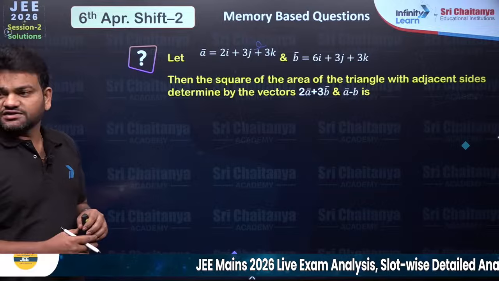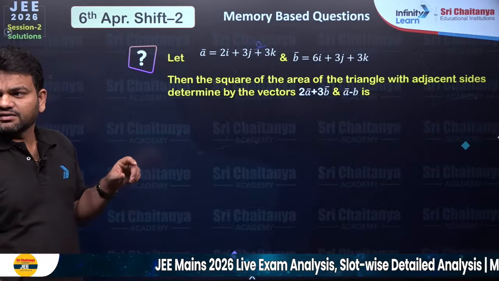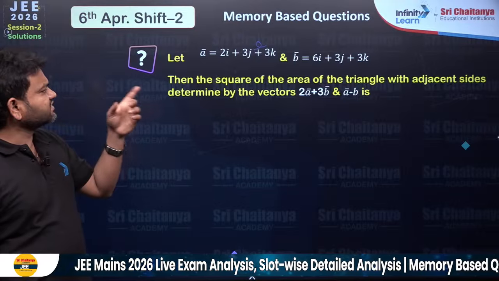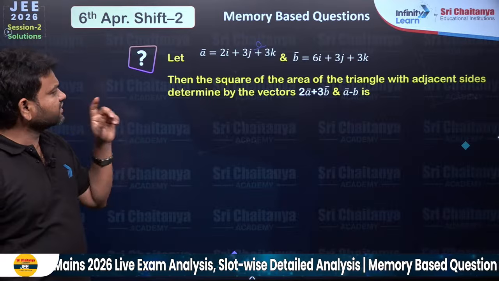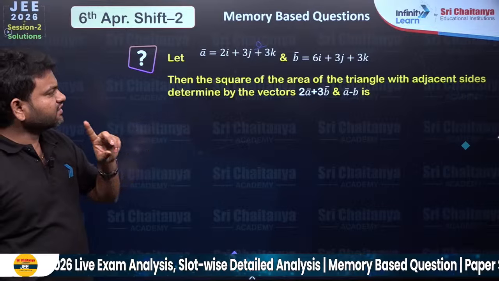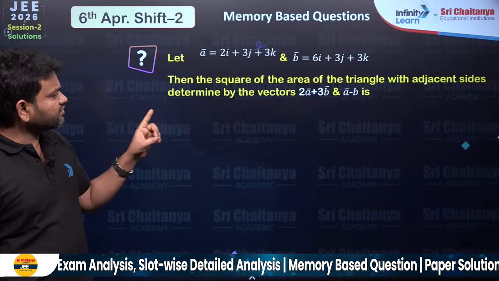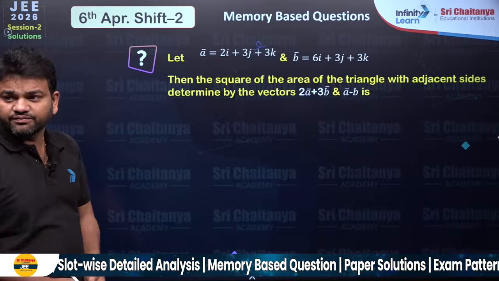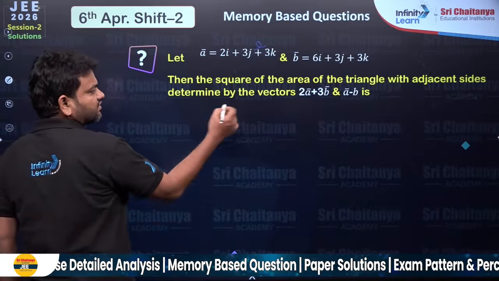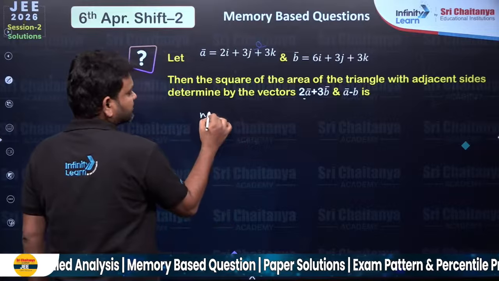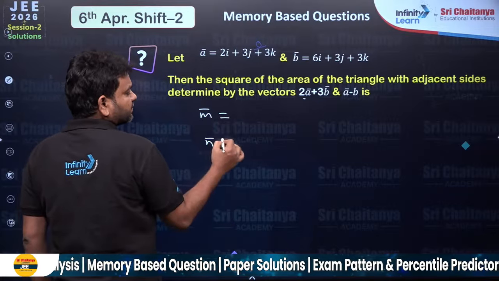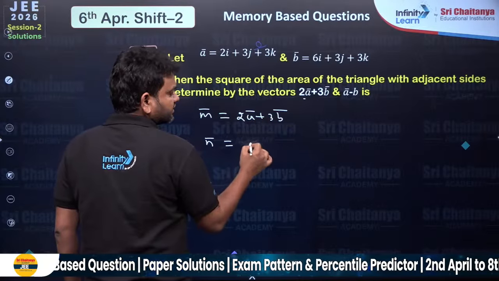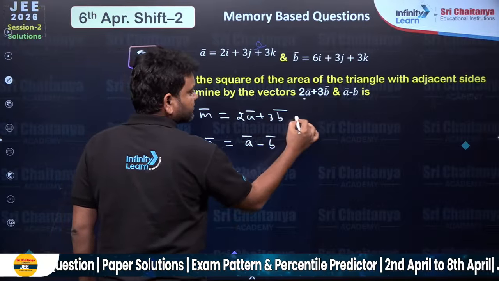Here we have two vectors, right? In that, let A vector be this and B vector is also given to you. Then the square of the area of the triangle with adjacent sides determined by the vectors 2A plus 3B and A minus B. So first of all, I am going to take M vector for one, and the other one we are going to take as N vector. So 2A plus 3B is one vector and A minus B is the other vector.